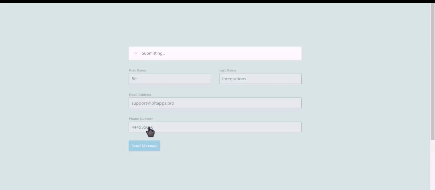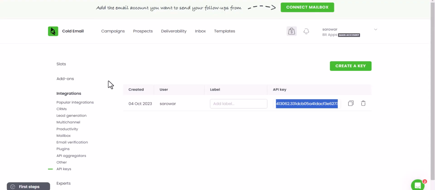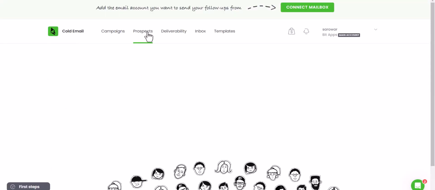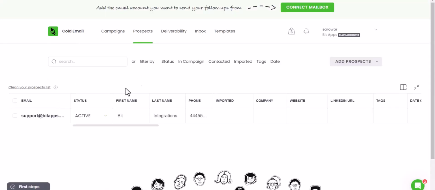Click on Send Message. Now go to the Woodpecker site and go to Prospects. You can see the data came successfully in the Woodpecker site.